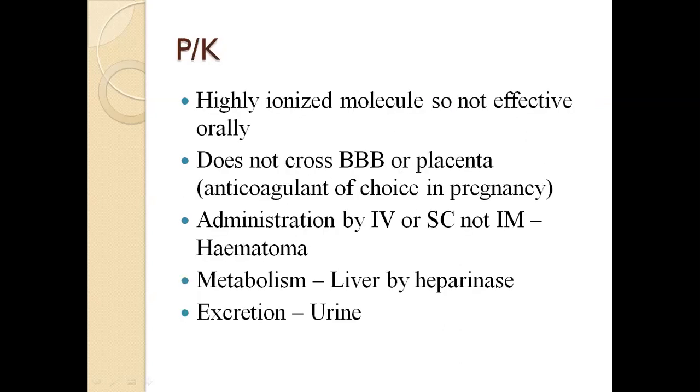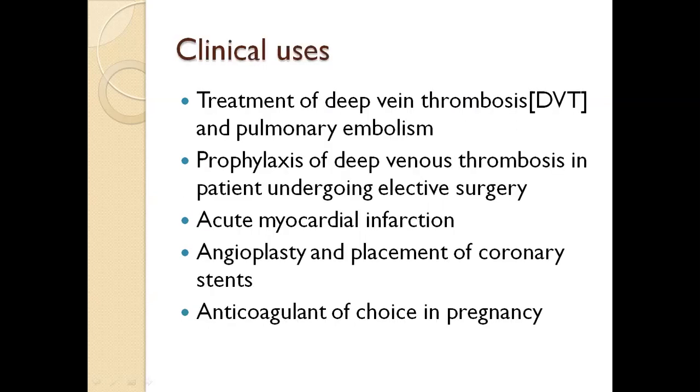So pharmacokinetics of heparin. It is a highly ionized molecule, so not effective orally. It does not cross the blood-brain barrier or placenta. It is an anticoagulant of choice in pregnancy. Administration is by IV or subcutaneous route, but it should not be given intramuscularly. If given intramuscularly, it causes hematoma. And metabolism: it is metabolized in the liver by heparinase. It is excreted in urine.